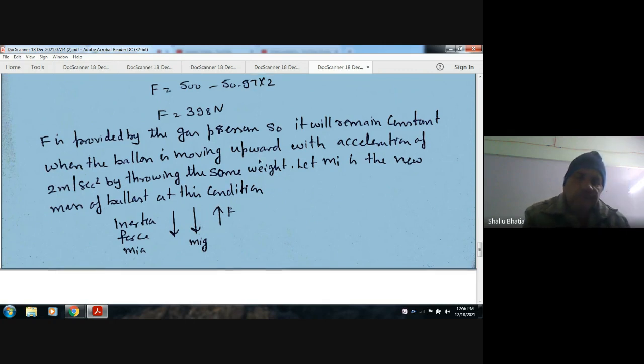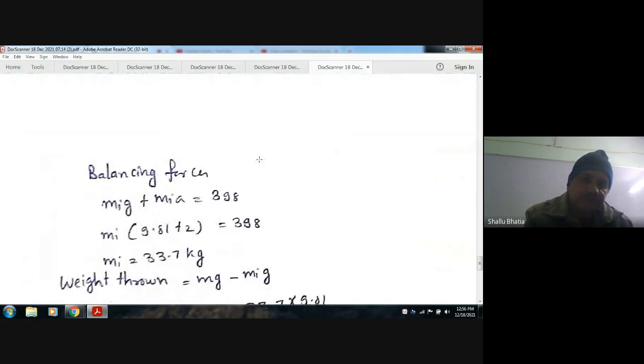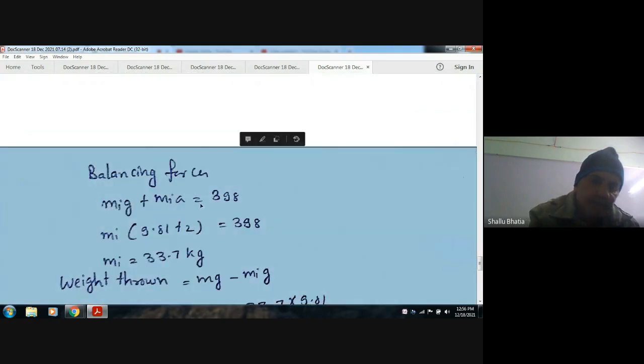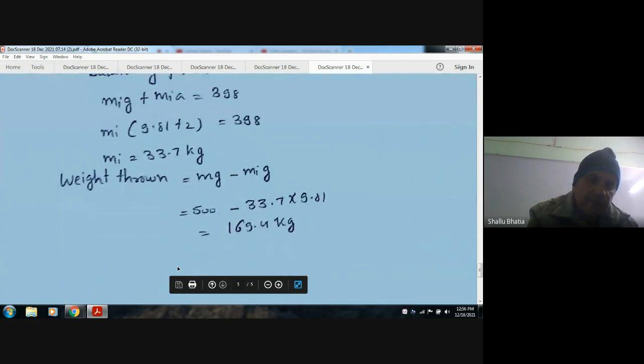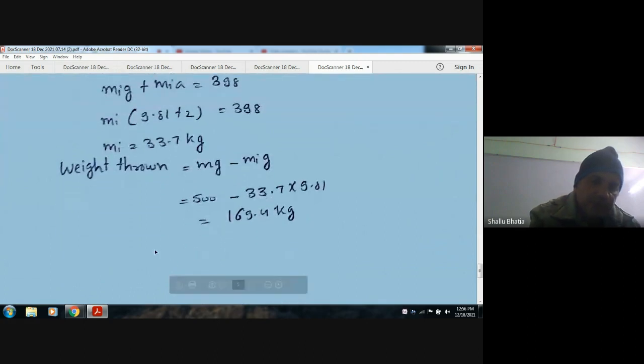So balancing these forces again, mi g plus mi a is equal to 398. So mi is equal to 398 divided by this, so mi is 33.7 kg. The initial weight was 500 and now the weight, when it is moving upward, is 33.7.